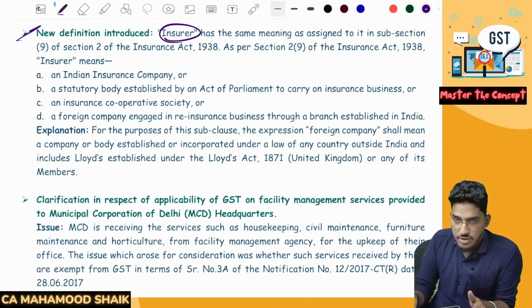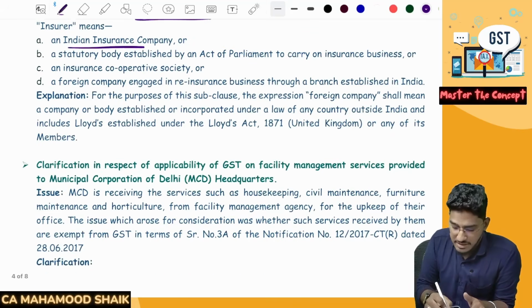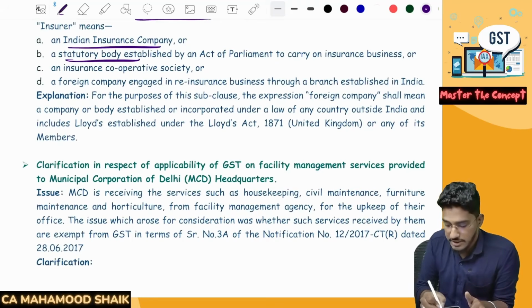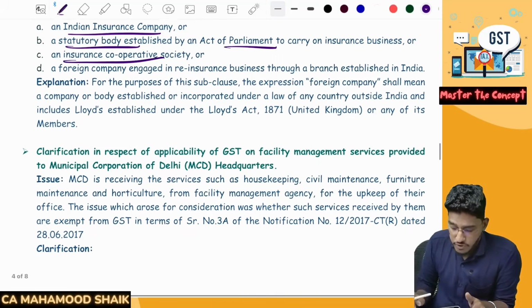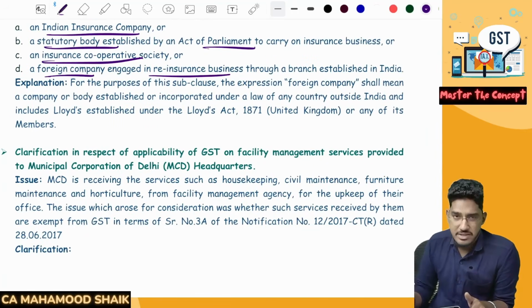So they told that insurer will have the same meaning as assigned to it under the Insurance Act. And the Insurance Act says insurer means an Indian insurance company, a statutory body established by an act of parliament to carry on insurance business like Life Insurance Corporation, LIC, or it could be an insurance cooperative society, or a foreign company engaged in reinsurance business through a branch established in India.